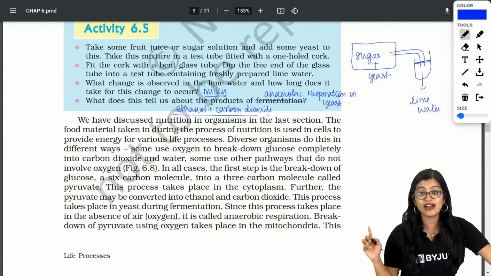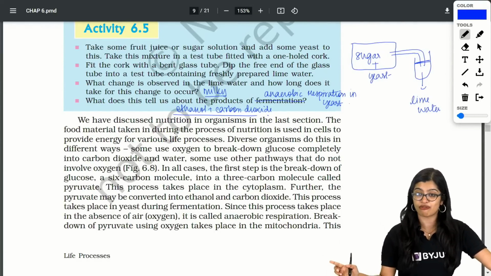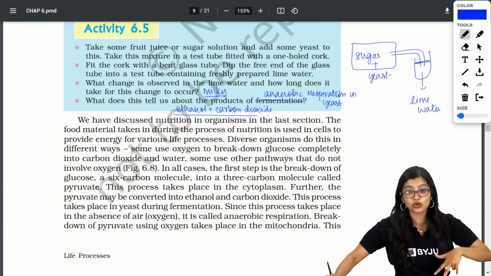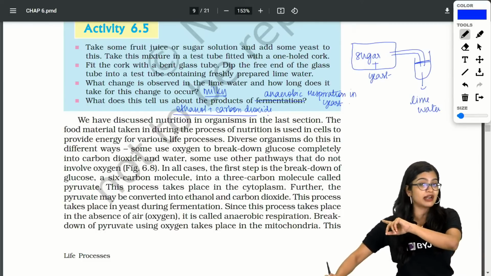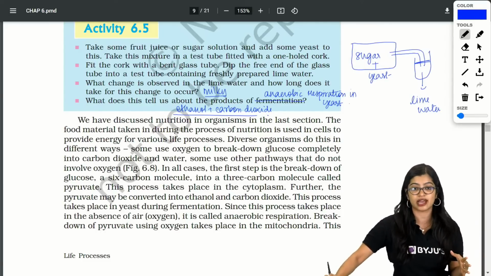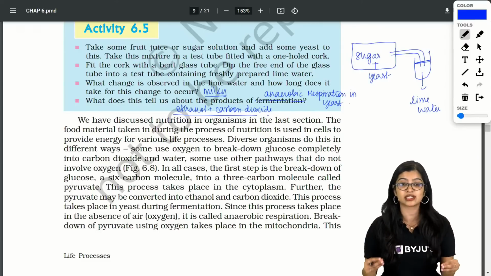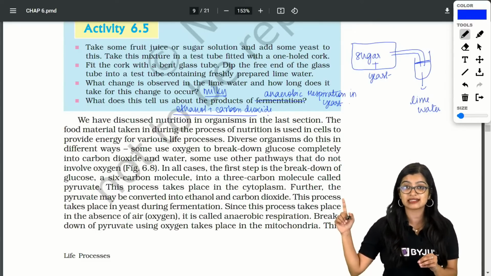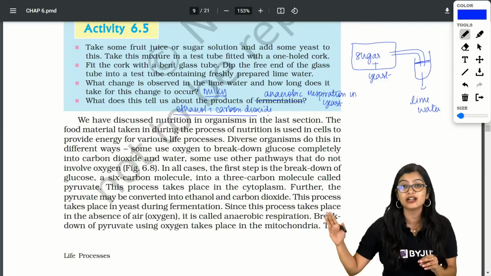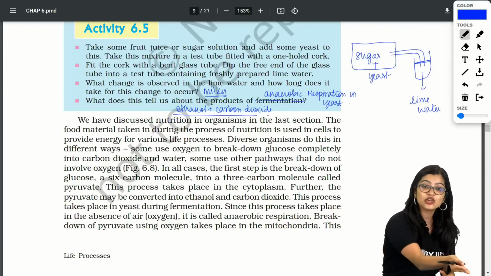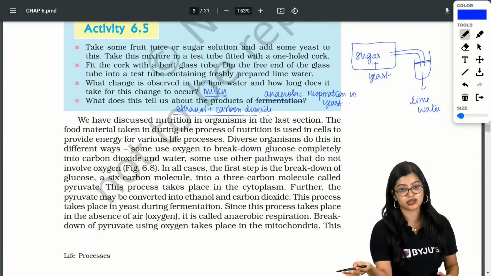If all of you have not studied life processes so far, first I'll say you go study life processes, study the chapters and then do the activity. Because if you have not studied earlier and you come for the activity session, you will not understand a lot of things. That is why I am stressing that you should first study your concepts. We could have easily done this yesterday when we did the marathon, but we didn't, because you should first understand the concept. Only then will you be able to answer these questions, right?